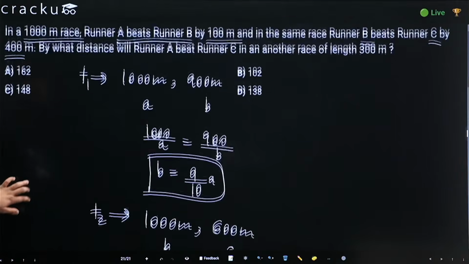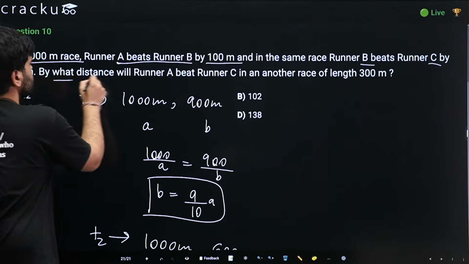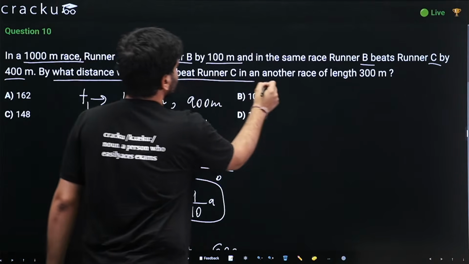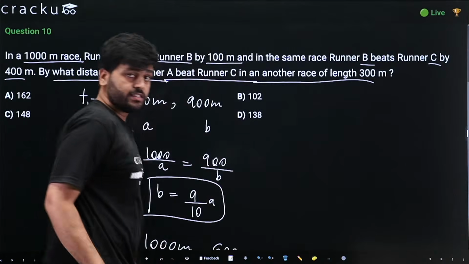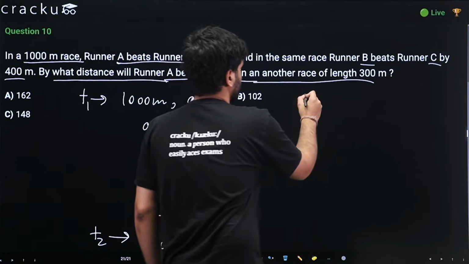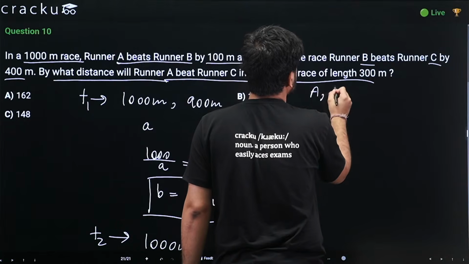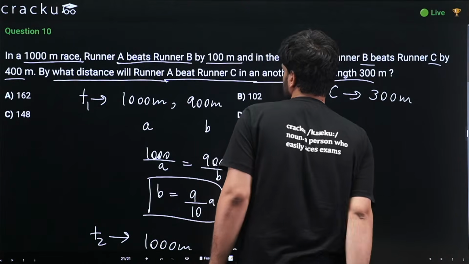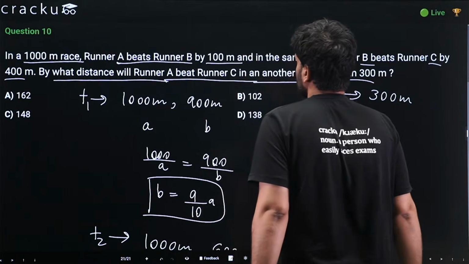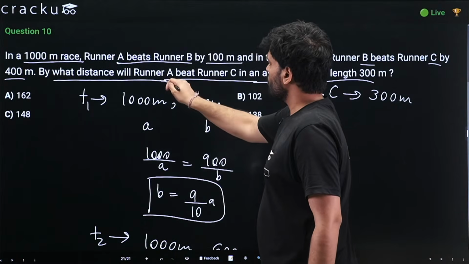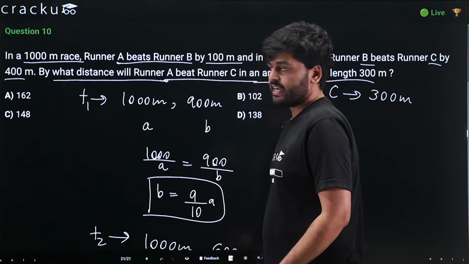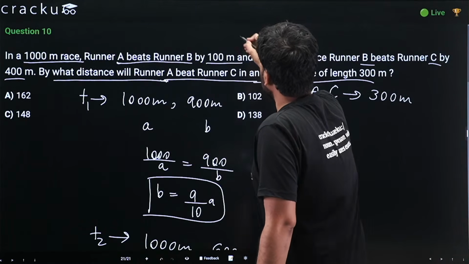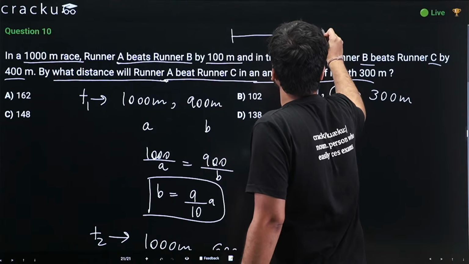Now what are we asked? We are asked by what distance will runner A beat runner C in another race of length 300 meters. So we have A and C in 300 meters race. So what we will do here is that let us assume that A completed 300 meters.